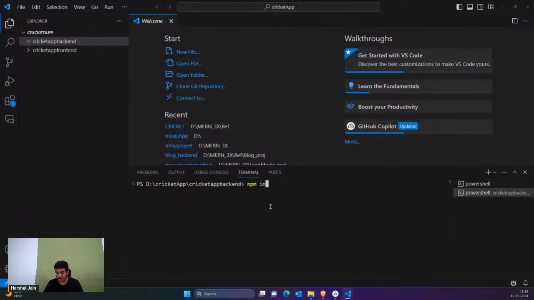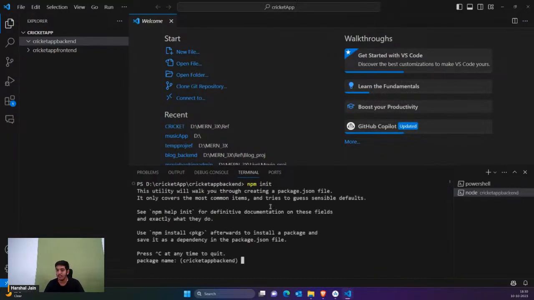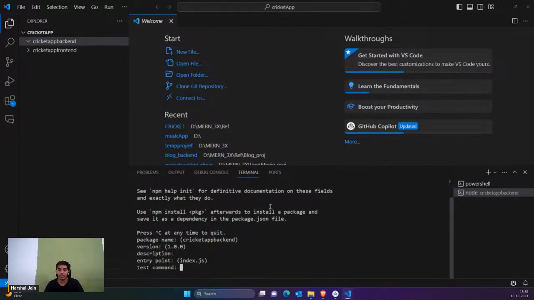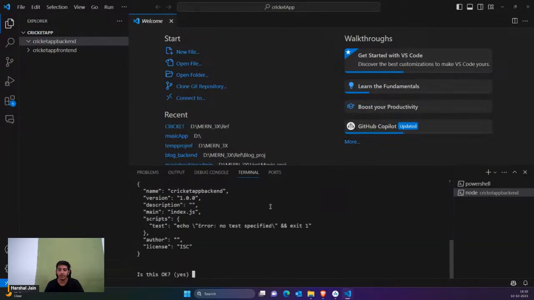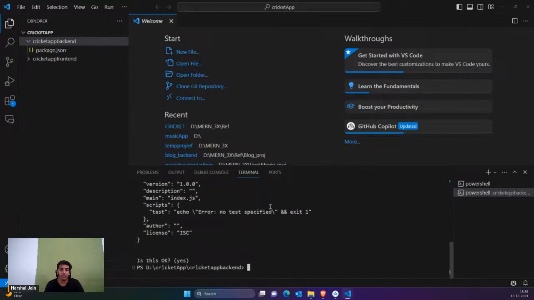Okay, so it would initialize your Node.js application. Then you can see it's initialized, and then you have to just give your package name. So I would just go with the default one, create cricket app backend. Okay, so if I hit enter, you can see my backend has been initialized.